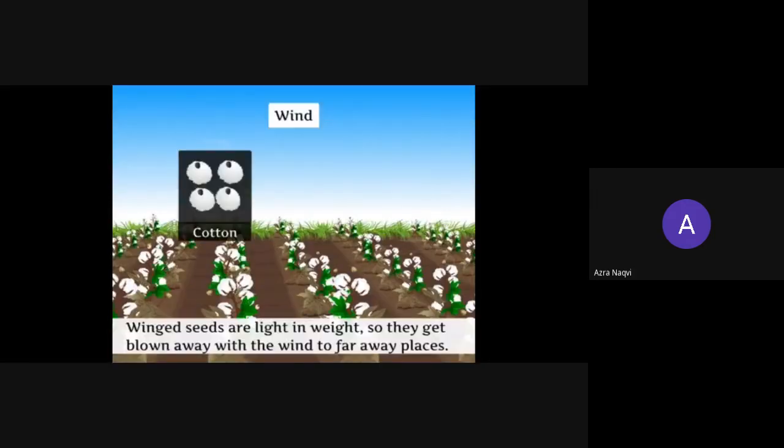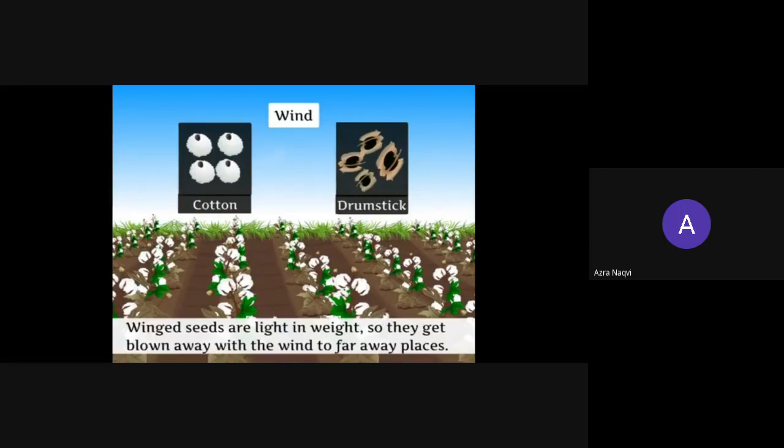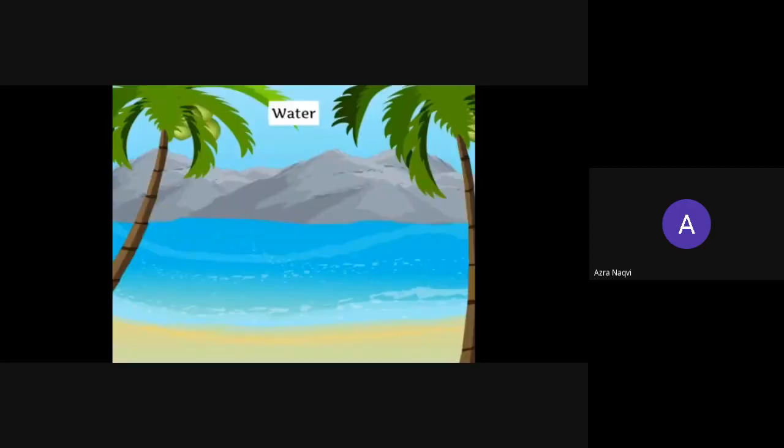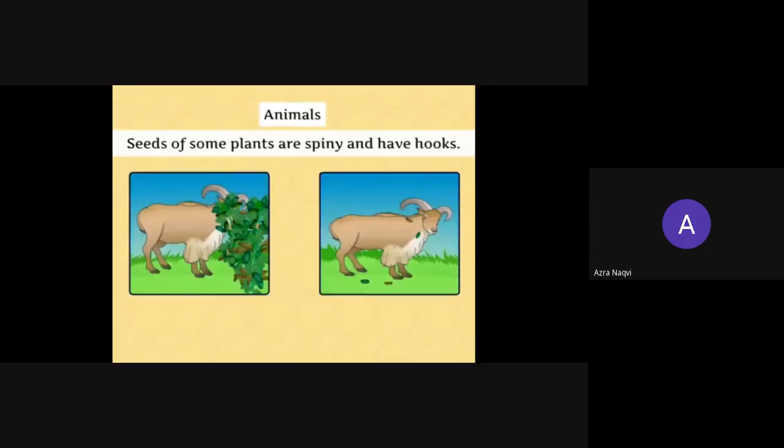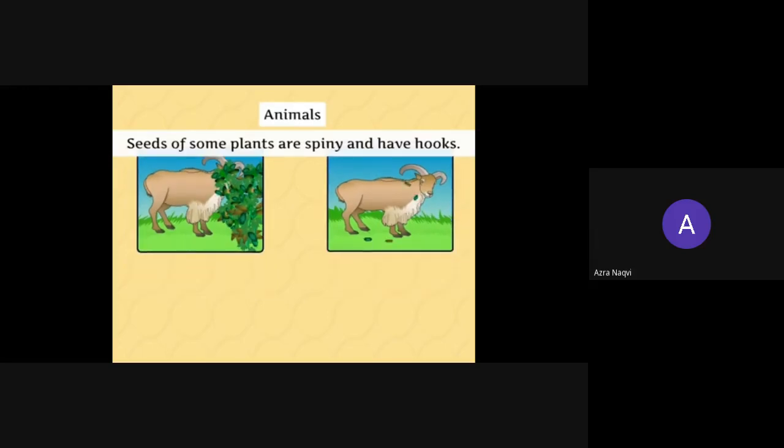Now the first method is dispersal by wind. These cotton seeds will move away with the wind. This coconut will move away with the flow of water. In that way they will go far from the parent plant. This goat has hair on its body, so the seeds will stick on its body, and wherever the goat moves, the seeds will fall down.